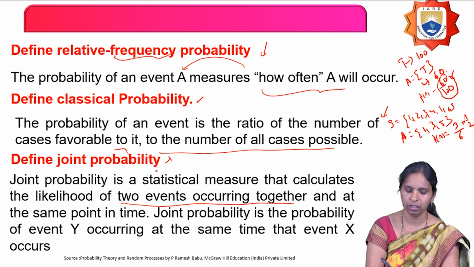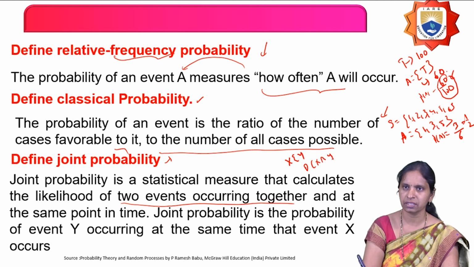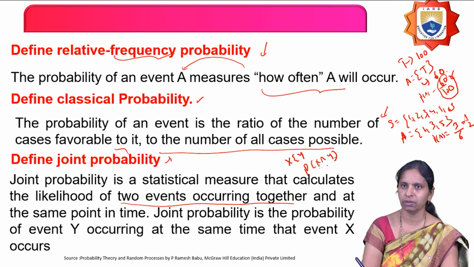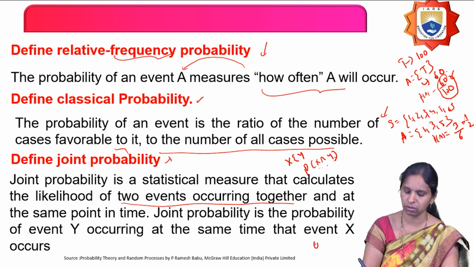For example, if we have two events X and Y, then the probability of X intersection Y is called joint probability. The probability of occurrence of two events at the same time is called joint probability. For mutually exclusive events, the joint probability is equal to 0.